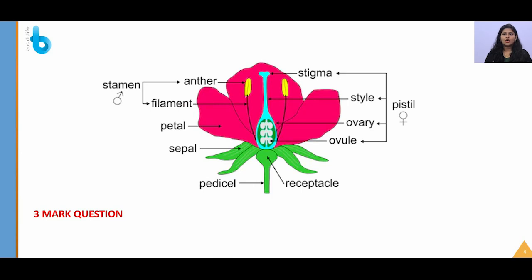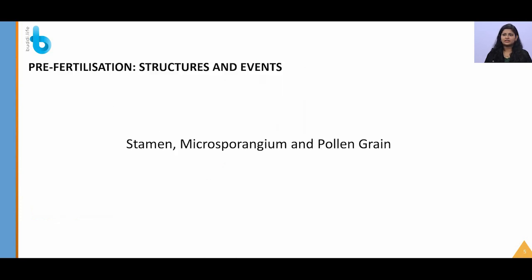Filament will be long, slender like a stalk. Then the pistil or gynoecium contains 3 major parts: stigma, style and ovary. You may get this as a 3 mark question for drawing and labeling, but very rarely. I am explaining this just for your knowledge.